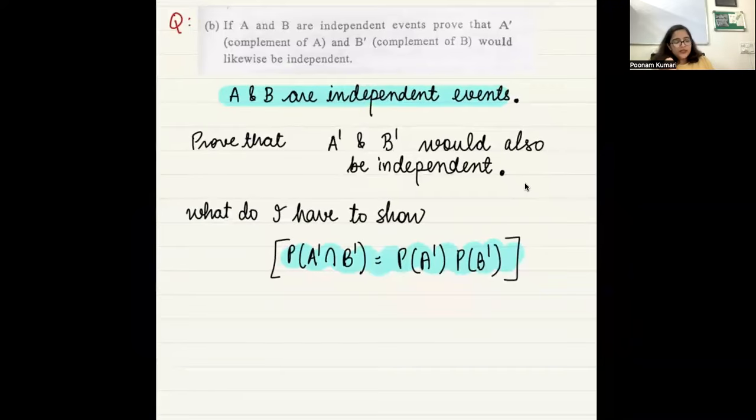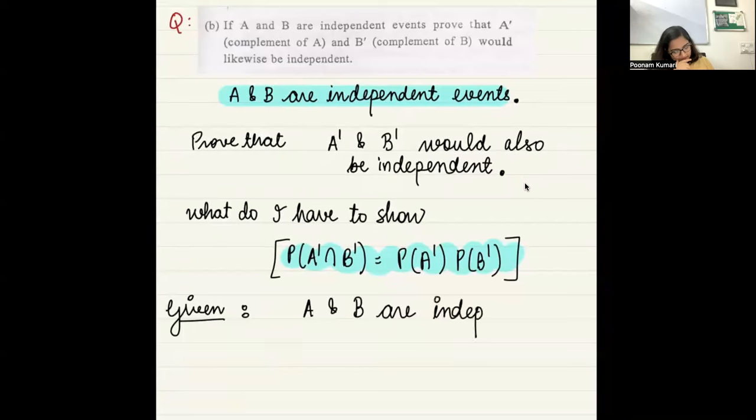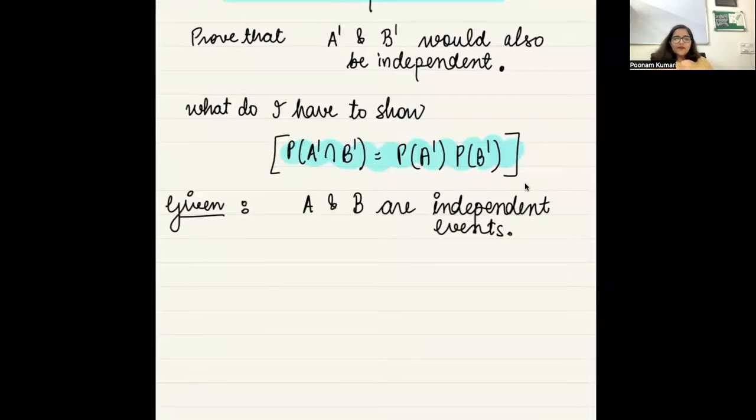So what is given to me? Given. First, write whatever is given to you. What is given to you? That A and B are independent events, right? Yes. Independent events. So if A and B are independent events, what does that mean? That probability of A intersection B is what?